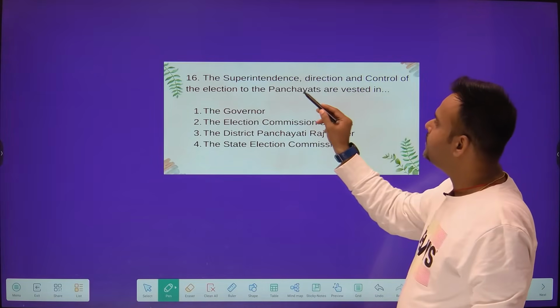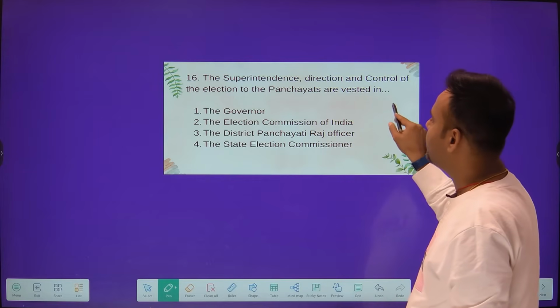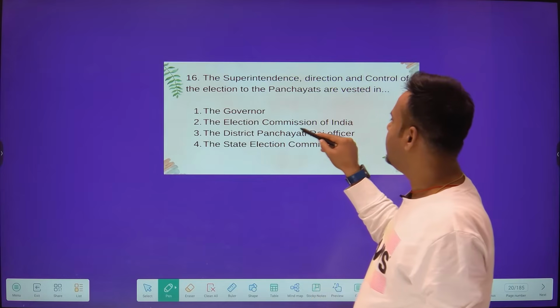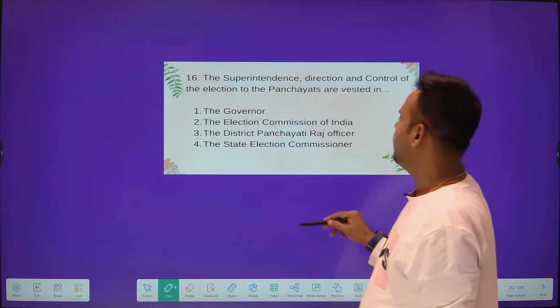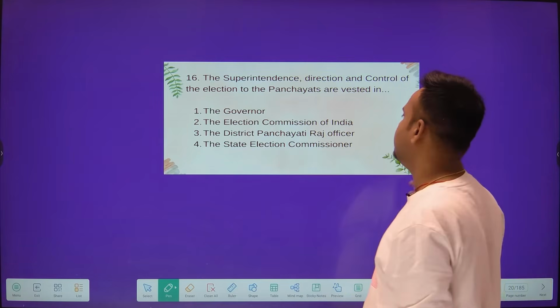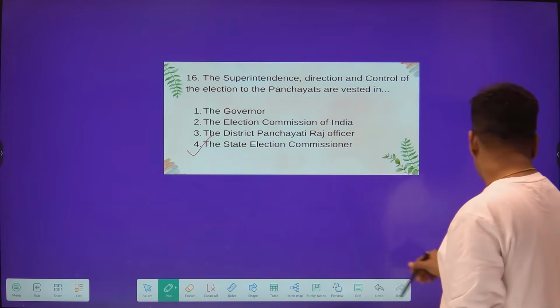The superintendence, direction and control of the elections to the panchayats are vested in the Governor, the Election Commission of India, the district Panchayati Raj officer, or the State Election Commissioner. So the answer is State Election Commissioner.